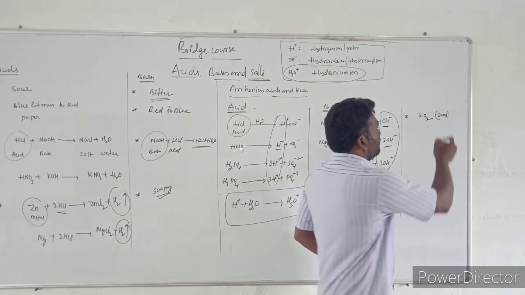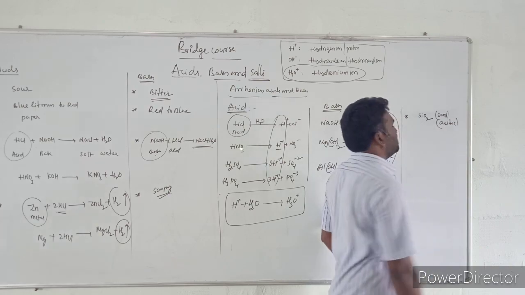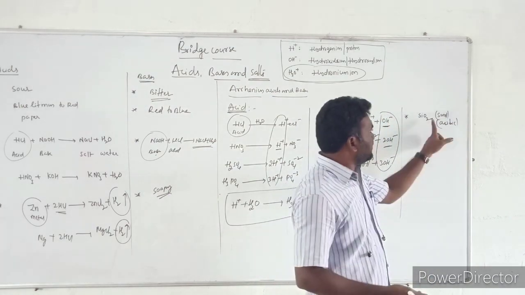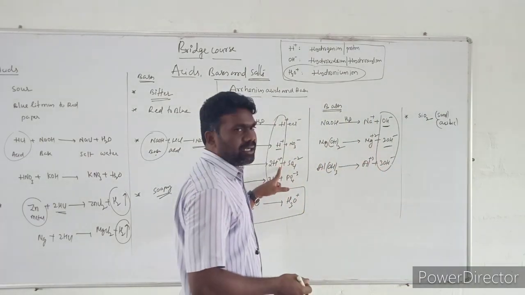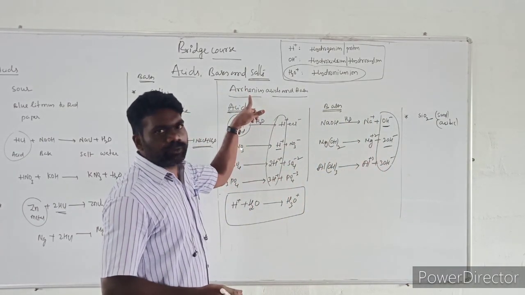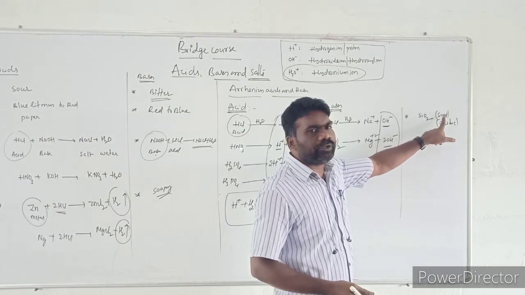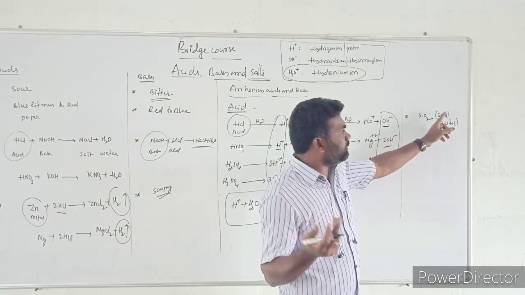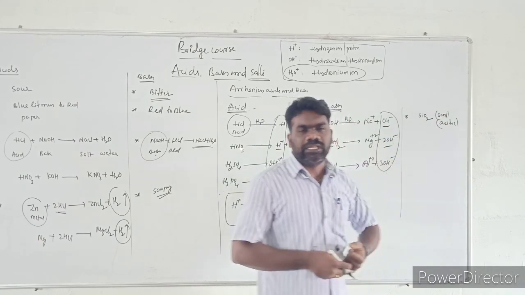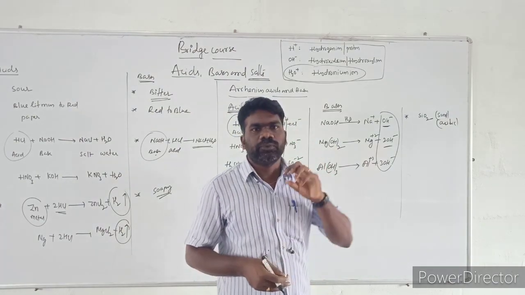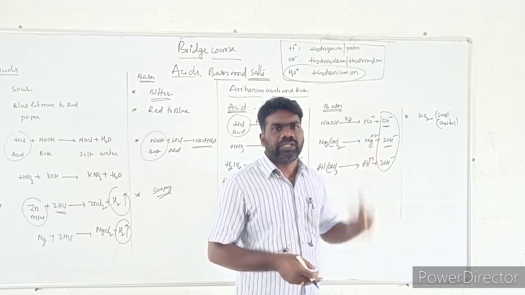One more important point is that silicon dioxide is an acidic oxide. Experimentally it is found that silicon dioxide is an acidic oxide, but it is insoluble in water. Insoluble means it does not produce H+ ions. According to Arrhenius, a substance that produces H+ ions in water is called an acid. But silicon dioxide does not produce H+ ions because it is insoluble, even though it is acidic in nature. This is one limitation of Arrhenius. Simply using water to decide whether a compound is acidic or basic is one limitation.